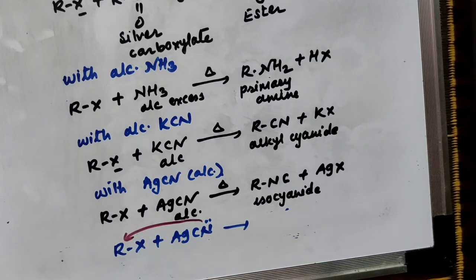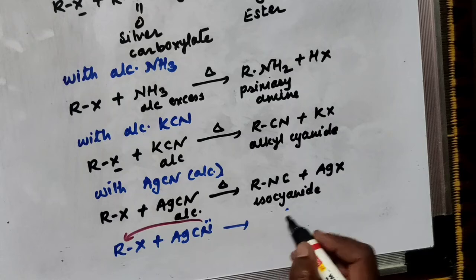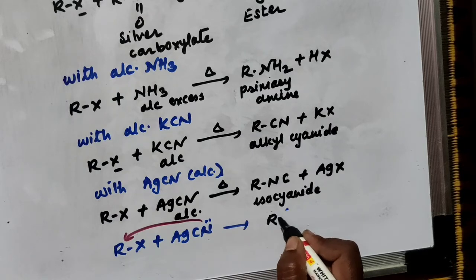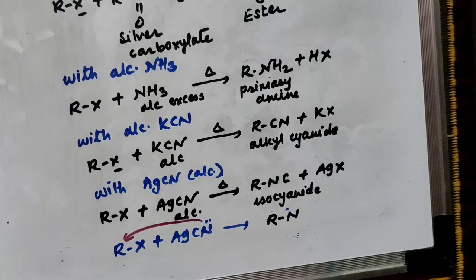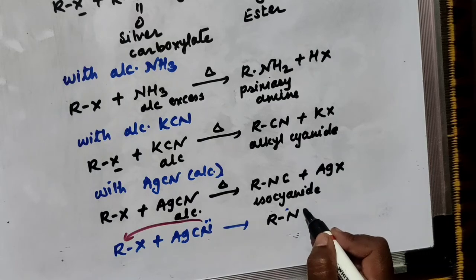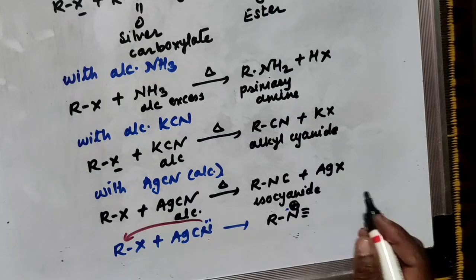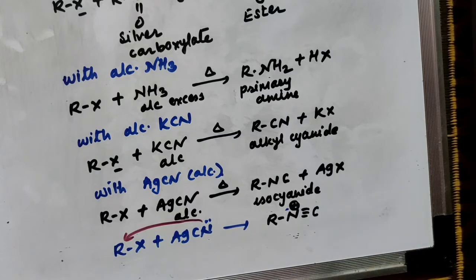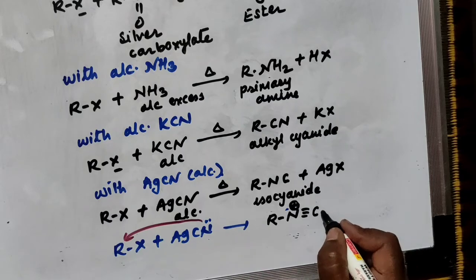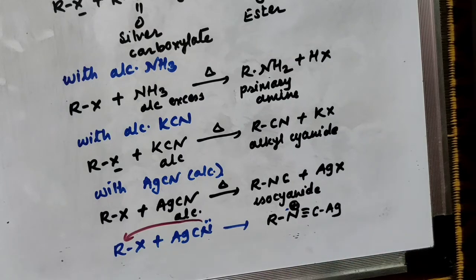So there is a formation of R, N, then C is also there, actually a triple bond. It acquires a positive charge as it donates a pair of electrons, and Ag is also there.